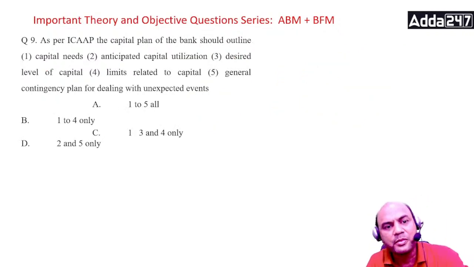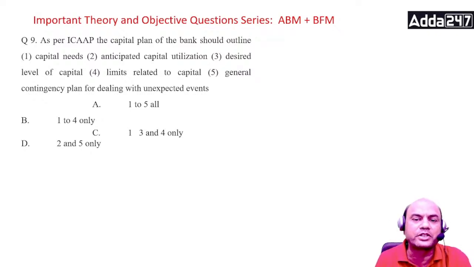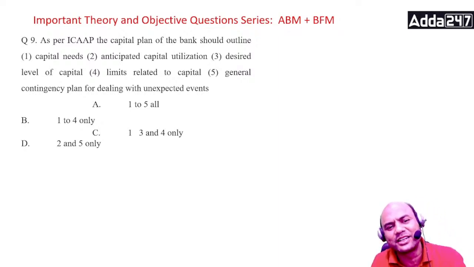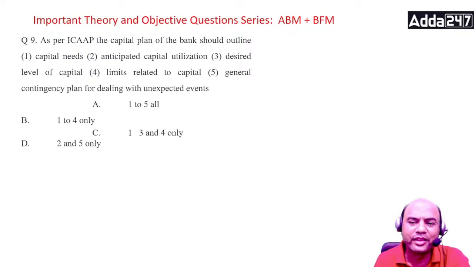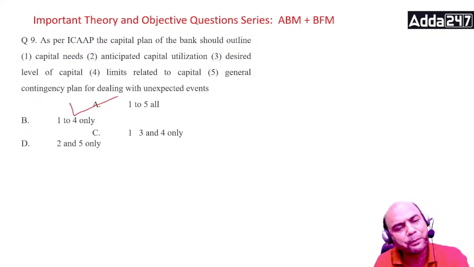Move on. As per the ICAAP, the capital plan of the bank should outline capital needs, anticipated capital utilization, desired level of capital, limits related to capital, and a general contingency plan. Everything is included, isn't it? By the name itself you can see. So the ninth answer is what? Give it in the comment section, everyone. Look at the points themselves: capital needs, anticipated capital utilization, desired level of capital, limits related to capital. By now all of you know these things are required. So the answer is A. Simple one.